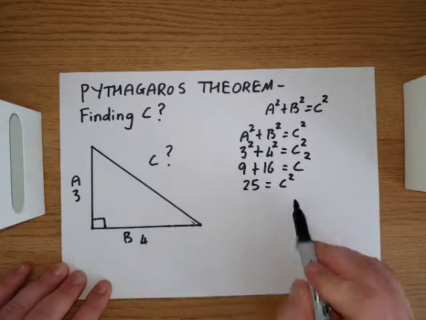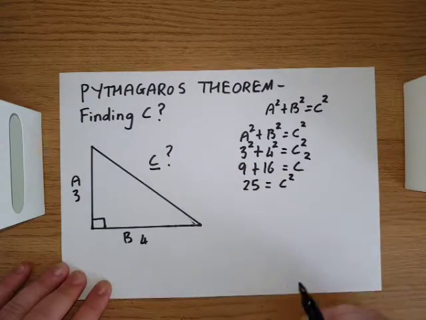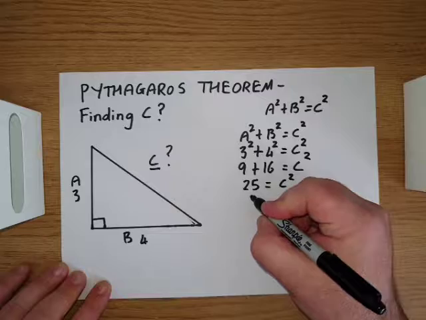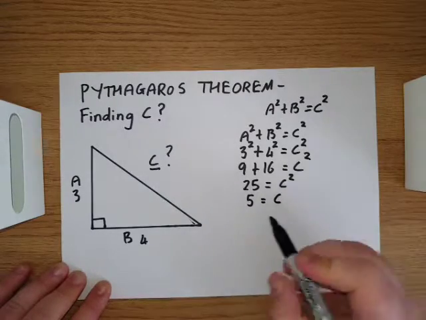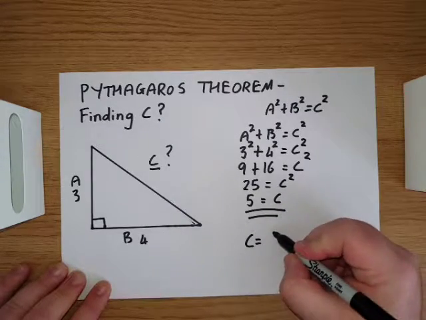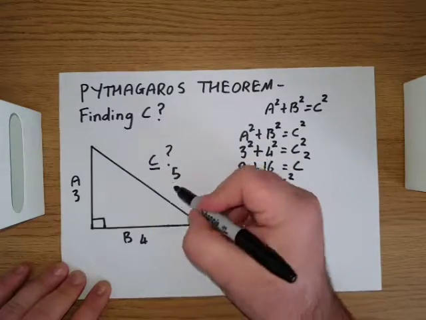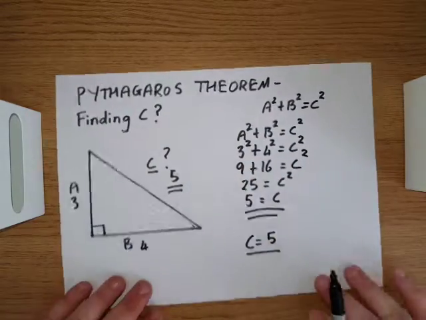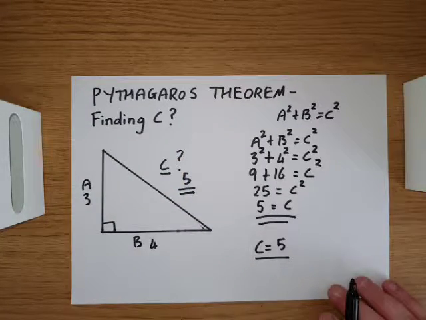But we don't want C squared, we want to find out C. So we have to find the square root of both sides. The square root of 25 is 5, and the square root of C squared is simply C. So there we have it, 5 equals C. So C equals 5. The length of C is simply 5. Now what if we didn't want to find C? What if perhaps we wanted to find the length of A?